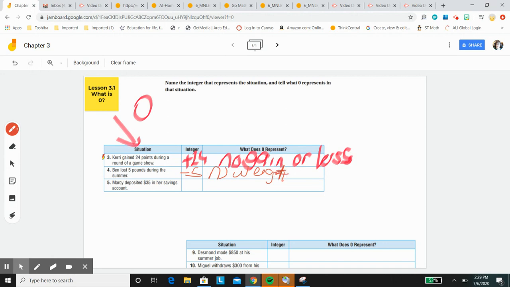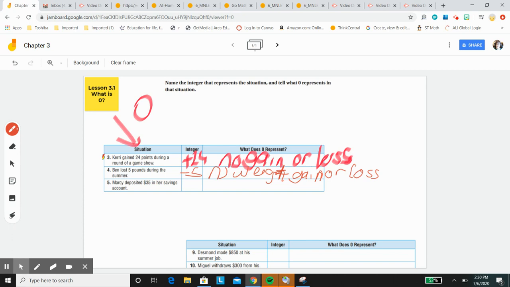gain or loss. My pen is not working so good today. No weight gain or loss. So the whole key here is you're not gaining and you're not losing.